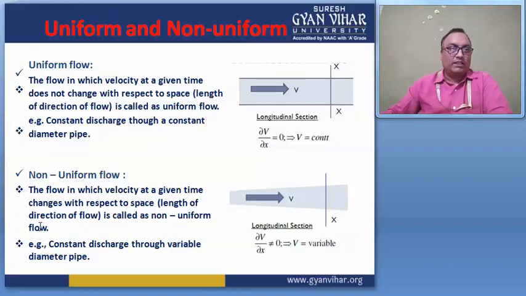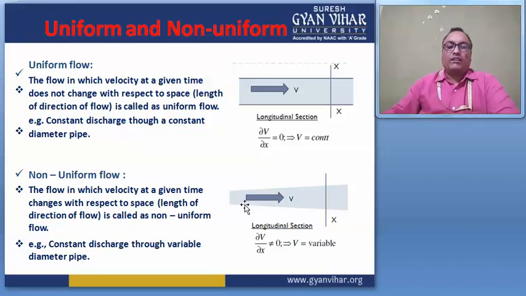And then move to the next, uniform and non-uniform flow. Here in uniform flow, velocity is always constant, and in non-uniform flow velocity varies, right? Suppose if a pipe has the same diameter, here velocity is constant, and this is called uniform flow.